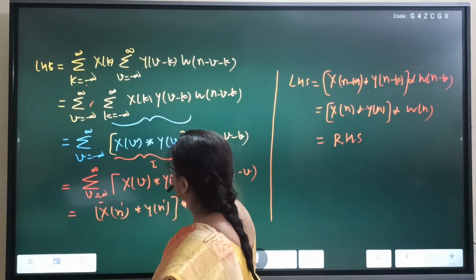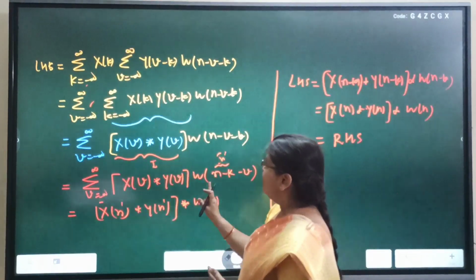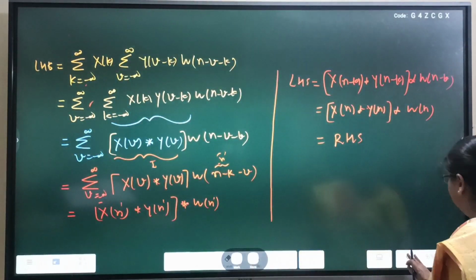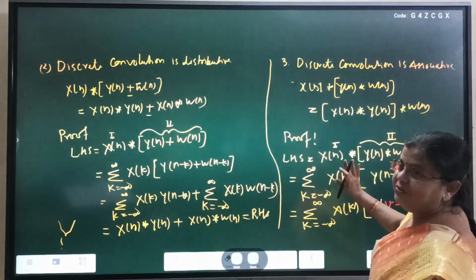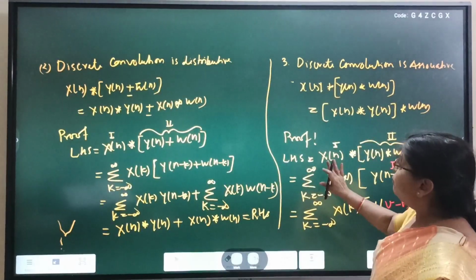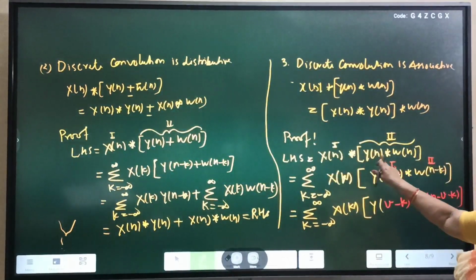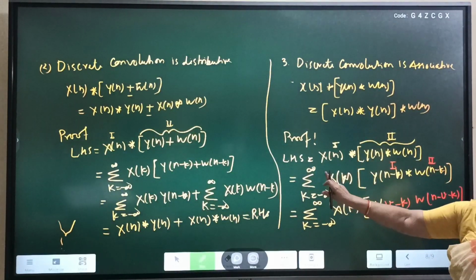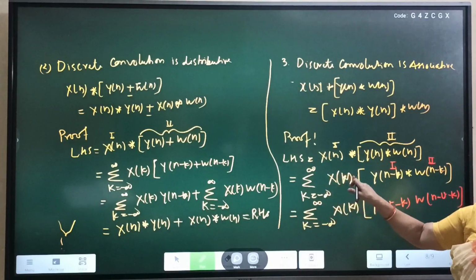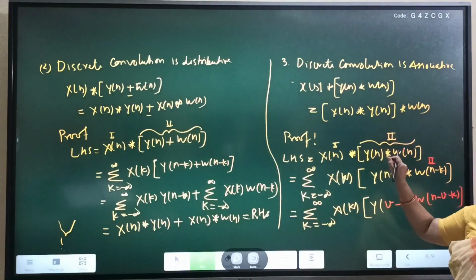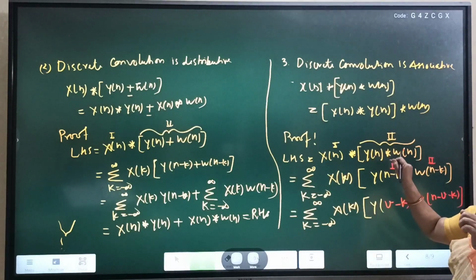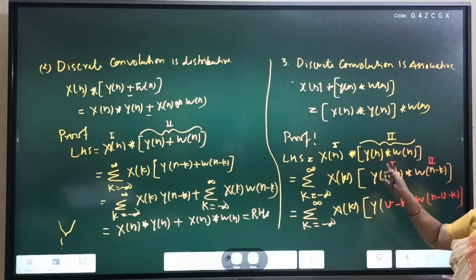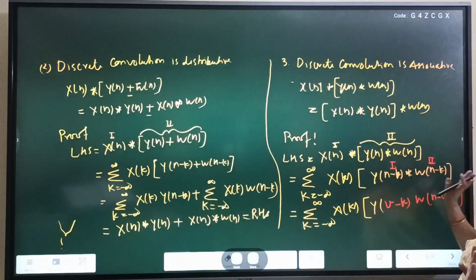Then again recognize how we can replace this infinite summation by a convolution. Let me repeat from this side. Because the proof is tricky, we shall start with this side, solving the first convolution. The dummy variable is k, so one summation. In the second sequence, replace the independent variable. Which one is the independent variable? n. n is replaced by n minus k, so n minus k, right?